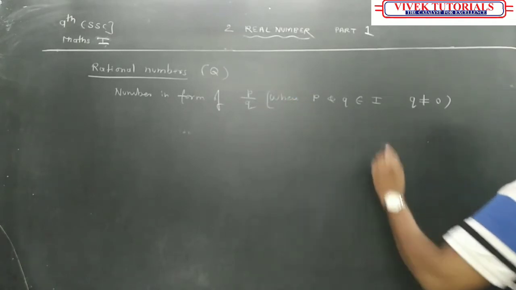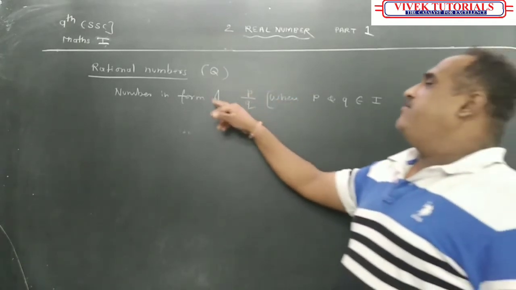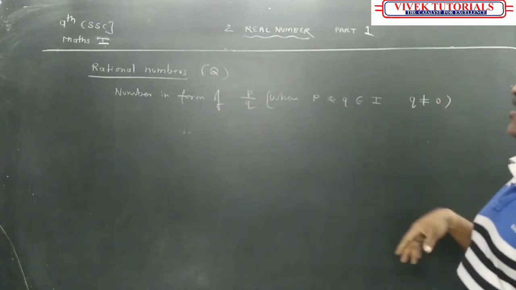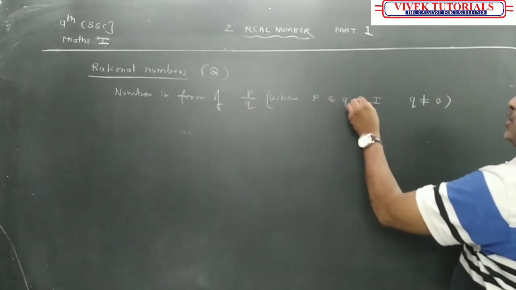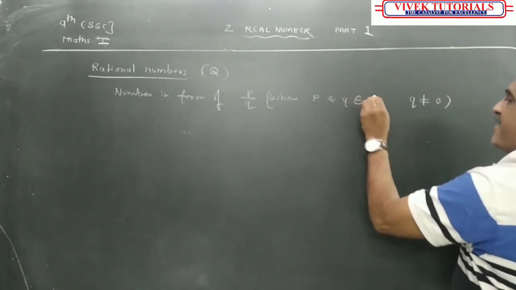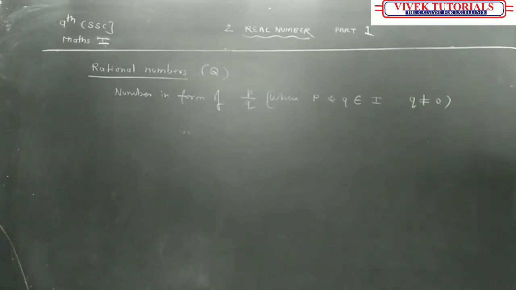Once again, see here, a number in the form of P upon Q where P and Q belong to integers and Q should not be 0.